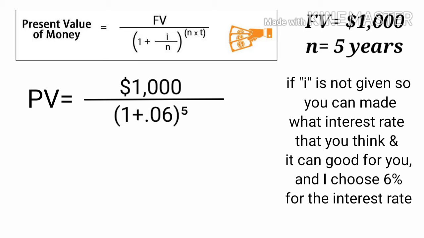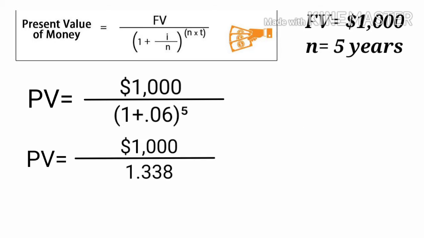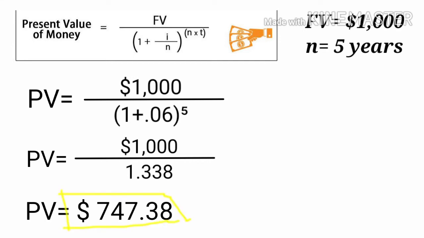I choose 6% for the interest rate. It is just the same process as in the future value. 1 plus 0.06 to the power of 5 is equal to 1.338. After that, you divide $1,000 by 1.338, which equals $747.38. So that is the present value.